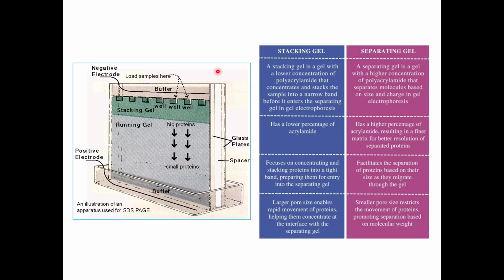So this is the basic setup of the vertical electrophoresis, that is your SDS page, which is usually run like this. So you have your buffer tank, you have your cassette in which your gels are placed, and you have your wells, which is made using a comb. So we load the samples here and then they start running in the stacking.